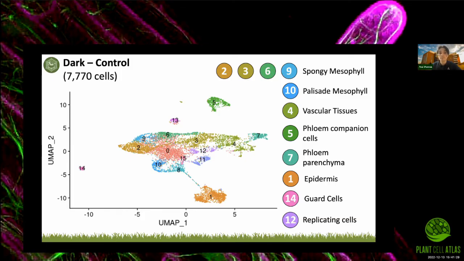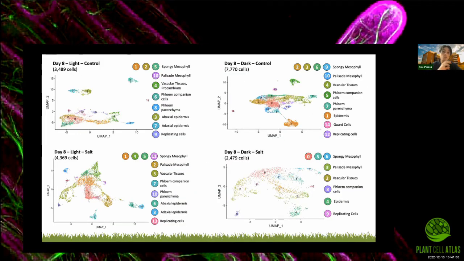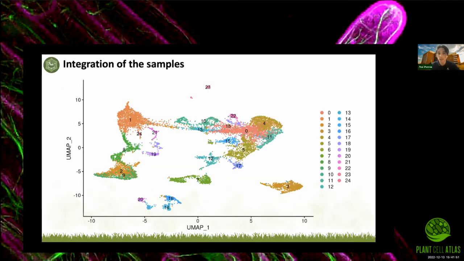And we repeated this exercise a total of 4 times to annotate the UMAPs of each of our 4 samples. So that is a lot of data. There is a lot of information here. So to make it a bit more simple and to answer the question we asked at the beginning of the presentation, we are going to integrate everything into one data set. And this is what we have here. On this UMAP, you can see all the cells combined from all the 4 samples.